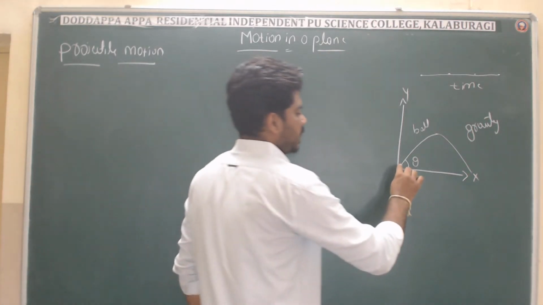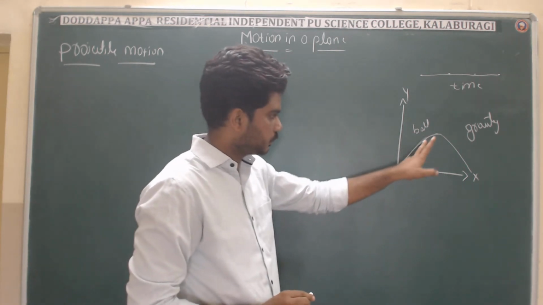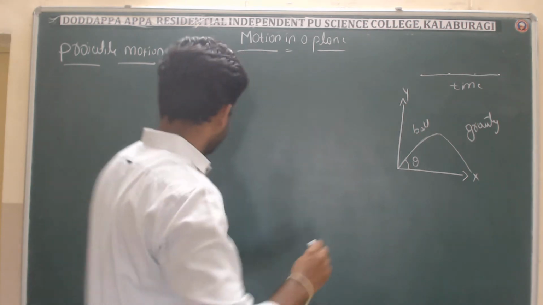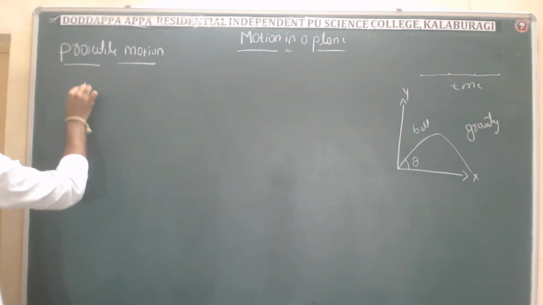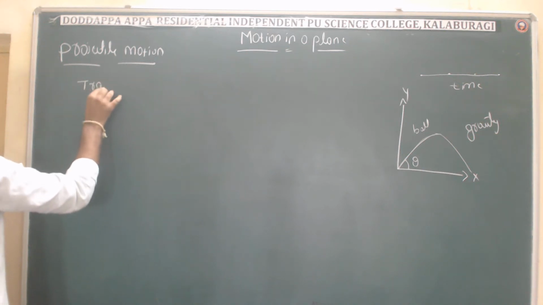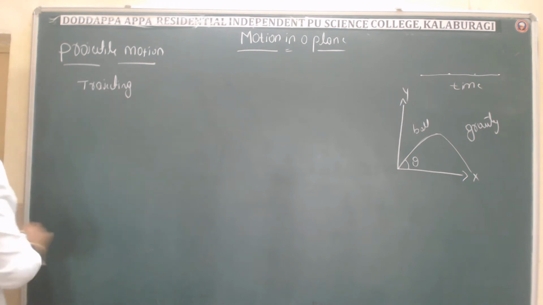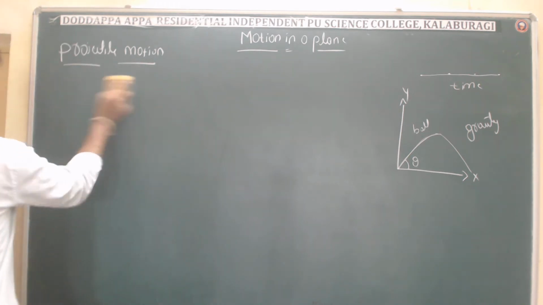And whatever the path we have here, the path followed by the projectile, that is what we call trajectory. One more thing I have to mention is trajectory. Projectile means it is making an angle with the horizontal. So now, trajectory.